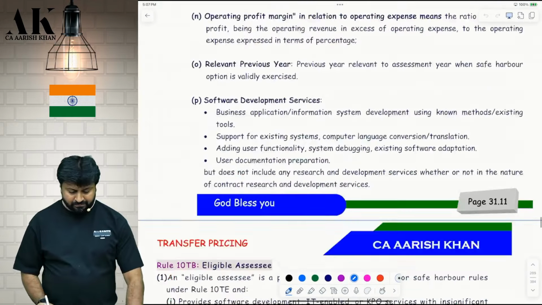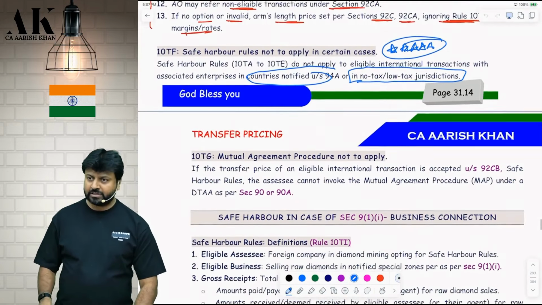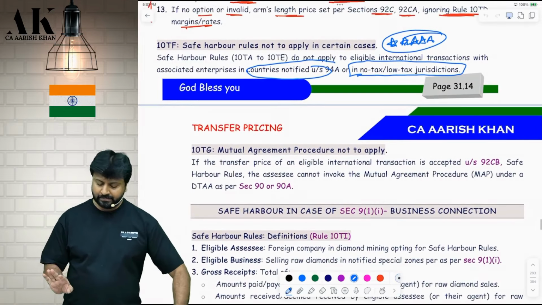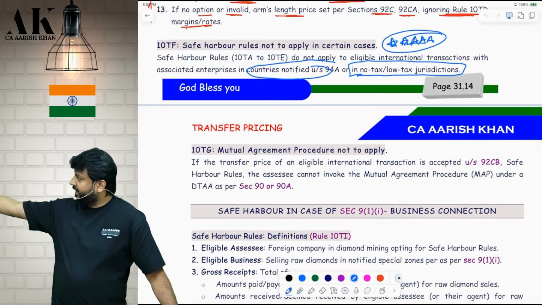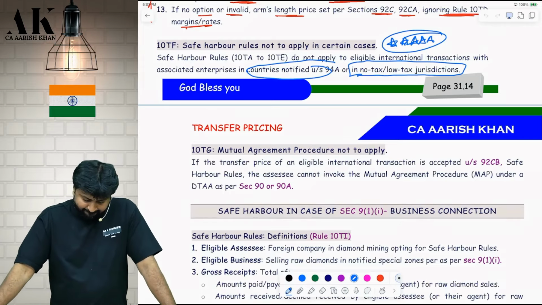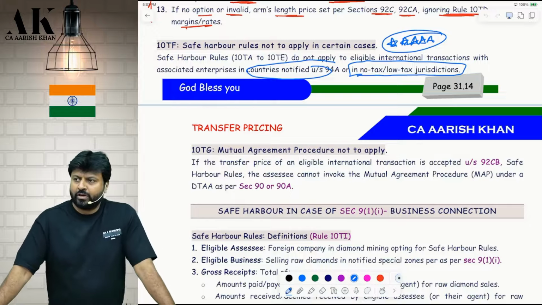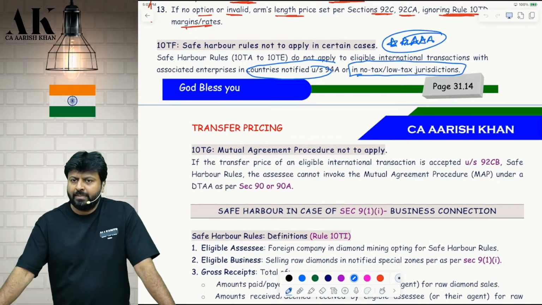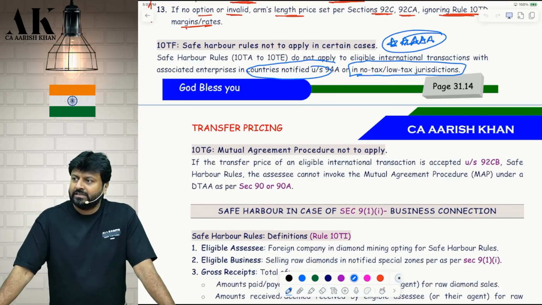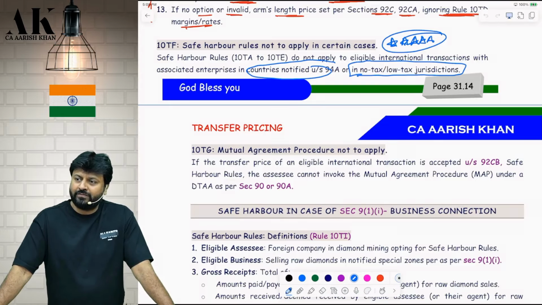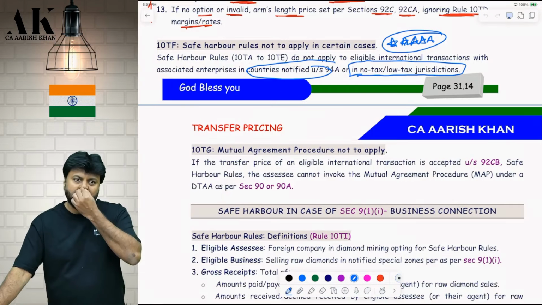So I am summing up now what is relevant academically. If you do that much, that is sufficient in safe harbor rule for your exam at least. One last point is there. Please read, it is self-explanatory. If safe harbor rule is accepted, you cannot go for mutual agreement procedure between two nations to solve your issues. Is it clear? MAP proceedings will be closed, just like, write down over there, just like rollback provisions. Remember, even in rollback, you cannot go for rollback if MAP proceedings are initiated, or if rollback is initiated, you cannot go for MAP. Correct?